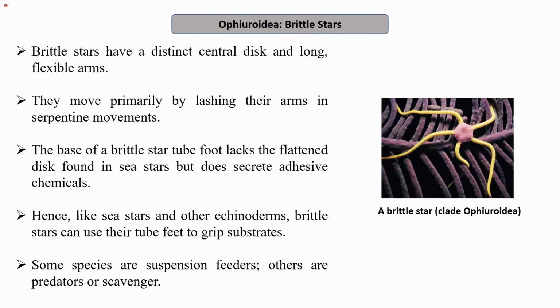An example is the sea star. The next is the Ophiuroidea, which includes brittle stars. Brittle stars have a distinct central disc and long flexible arms. The central disc is different from that of the sea stars. They move primarily by lashing their arms in a serpentine movement, a snake-like movement, and that helps in their locomotion.